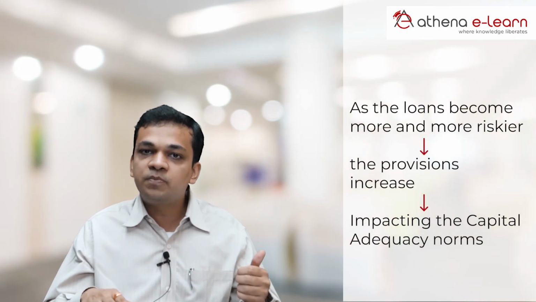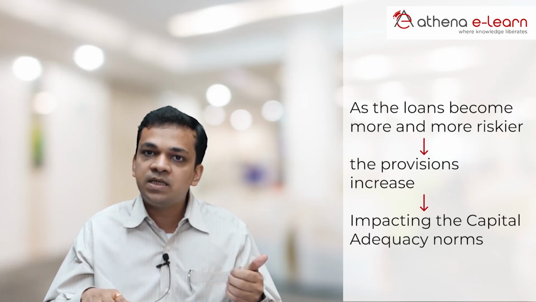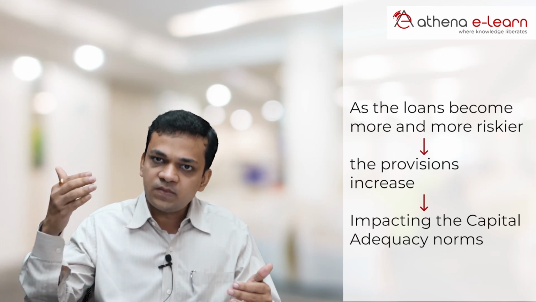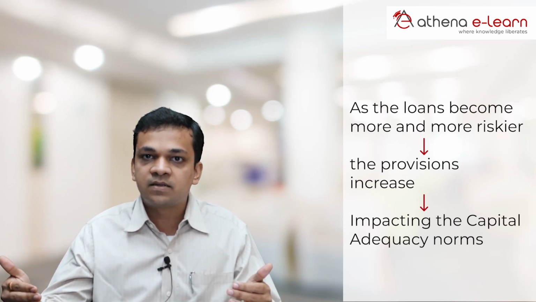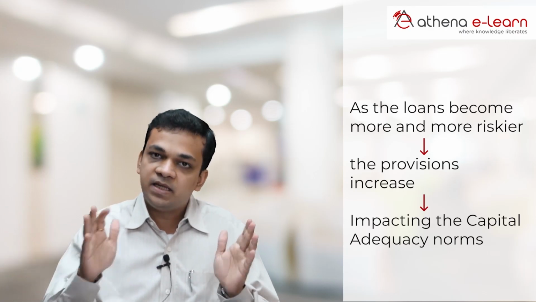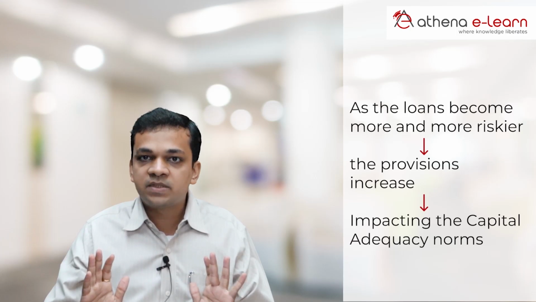So you have to remember that whenever you look at results of any bank or any finance company, including an HFC, apart from the fact that the profit is important, what is also important is the NPA number and also the provisions. As the loan becomes riskier, the provisions increase. So if you see the provisions increasing, assuming they are on account of higher risk, there is a risk of them turning into write-offs and eventually impacting the capital adequacy norms.